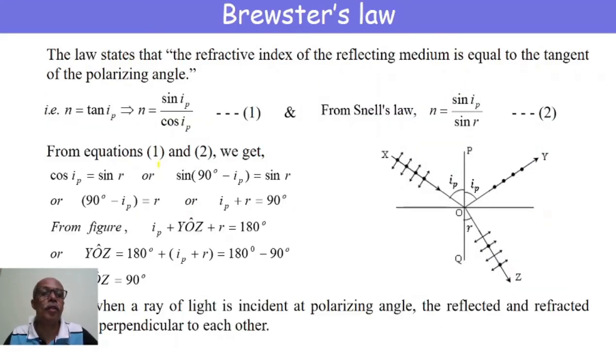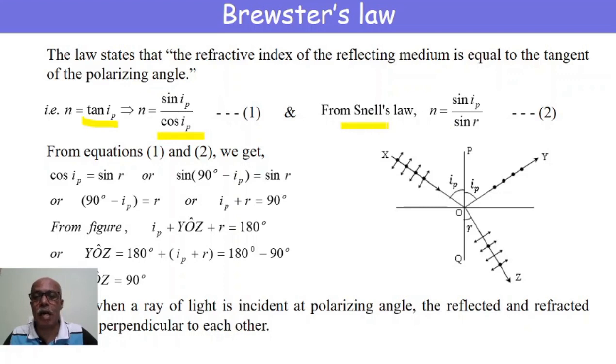Now we study Brewster's law. Brewster's law states that the refractive index of the reflecting medium is equal to the tangent of the polarizing angle. That is, n is equal to tan IP from the statement of Brewster's law, or n is equal to sin IP by cos IP. This is from Brewster's law.